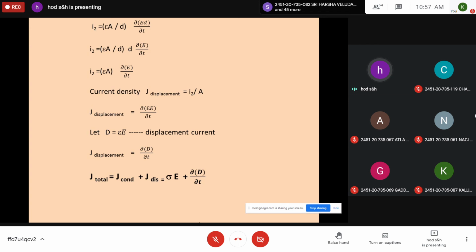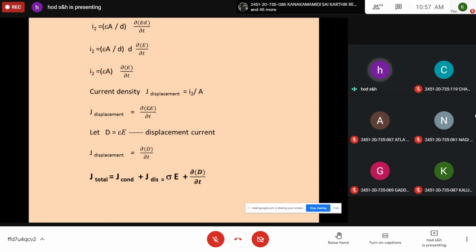So it is epsilon A by d, the d can be taken out, so it is d into dE by dt. These two d's, numerator and denominator, can be cancelled. So finally you will get I2 is equal to epsilon A dE by dt.